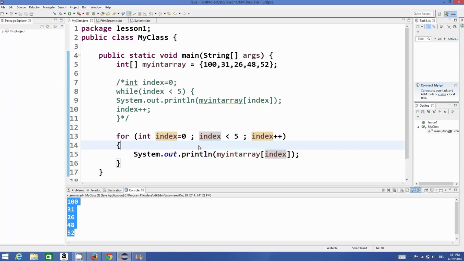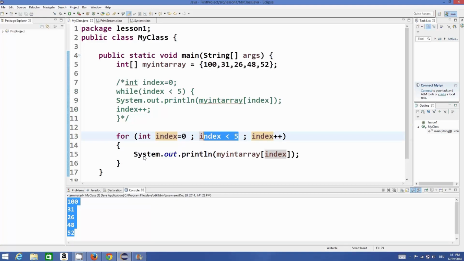So how does it work? First of all, the for loop initializes your variable, for example index is equal to 0, and then it checks this expression, whether the value of index is less than 5 or not. Because we initialized it to 0, 0 is less than 5, which is true.